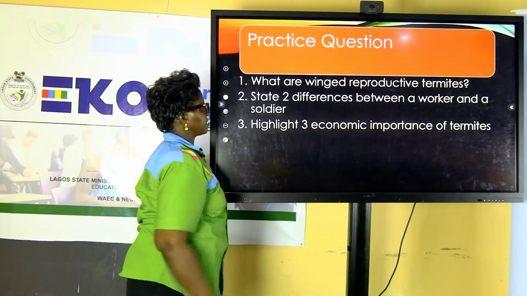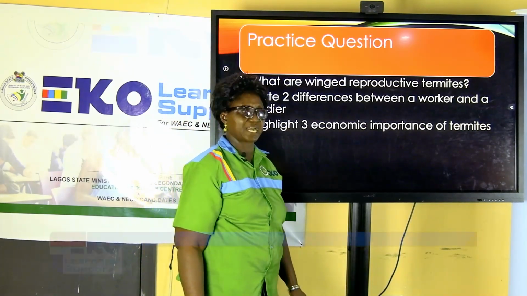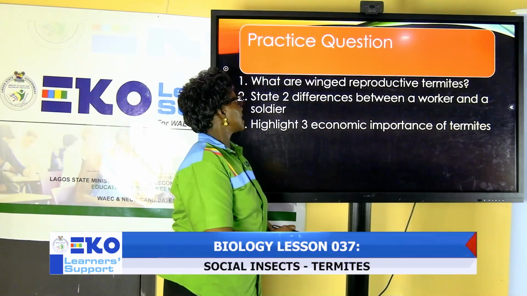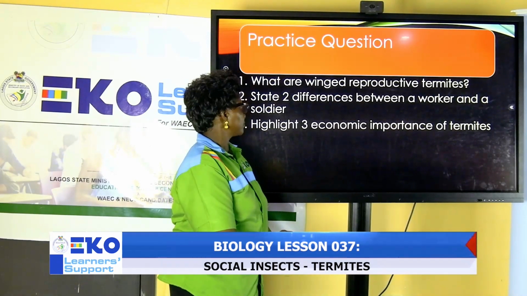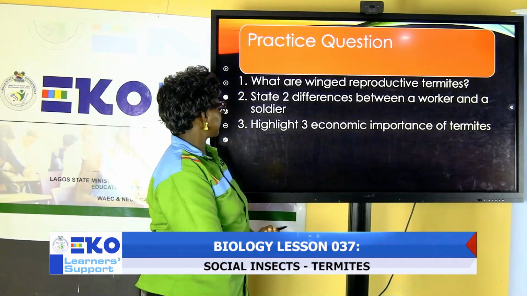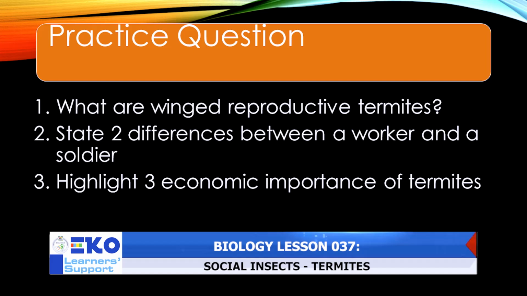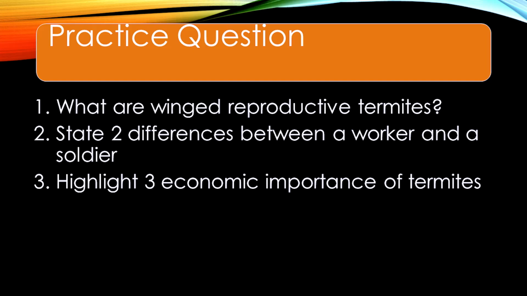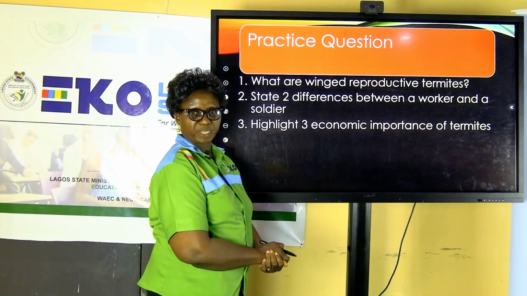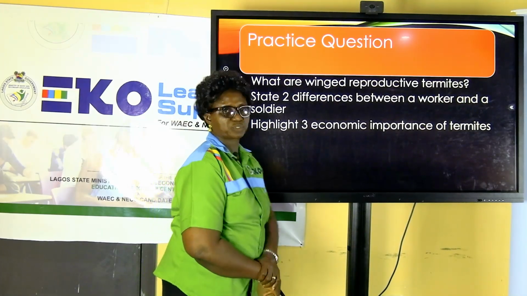And based on the concepts that we have discussed today in class, quickly, I have some practice questions for you to go through. You have 2 or 3 minutes to attempt this. The first one is, what are winged reproductive termites? Second one, state 2 differences between a worker and a soldier. The third one is, highlight 3 economic importance of termites. You have a few minutes to attempt these questions.